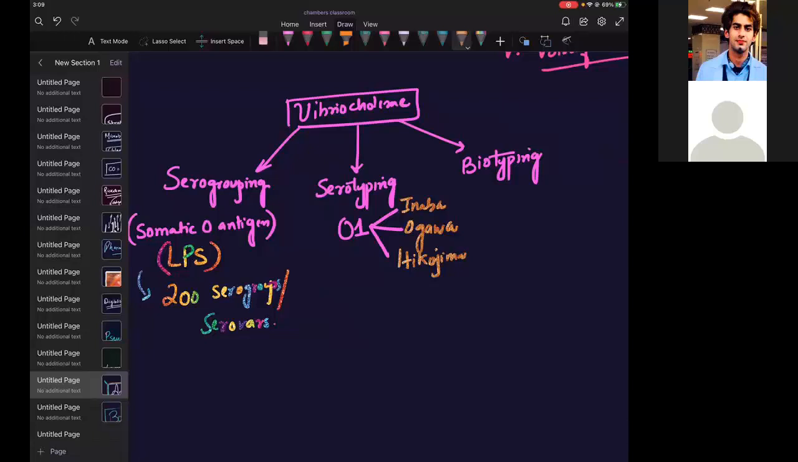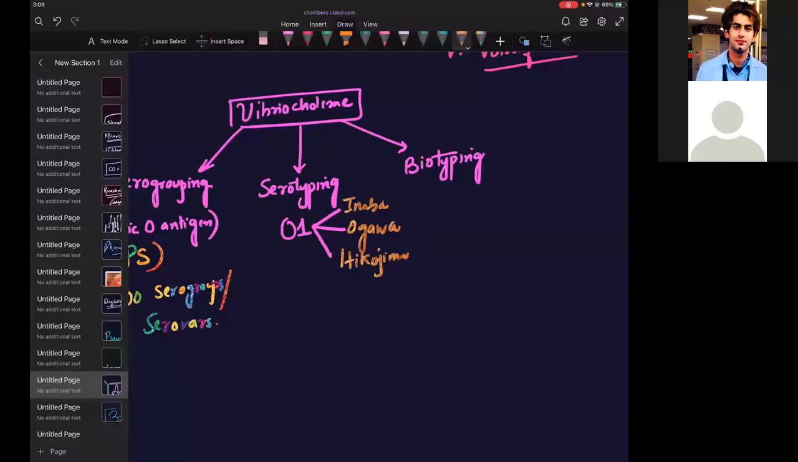And then biotyping: they are taking the same serogroup O1, and it has two biotypes. Let us write like this. We are taking the O1 and seeing two biotypes. Who can tell us the two biotypes of Vibrio?